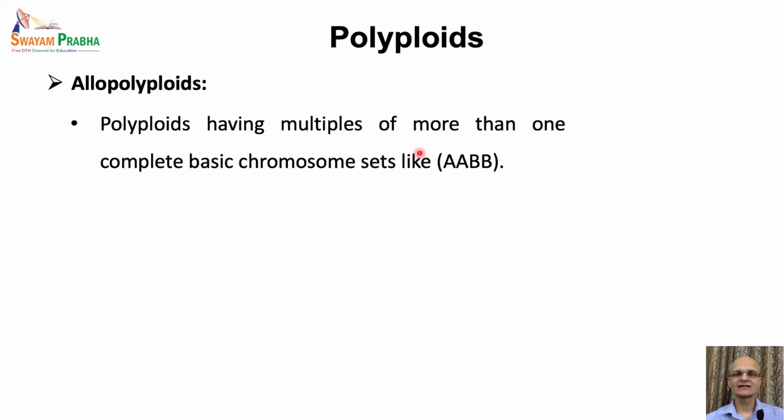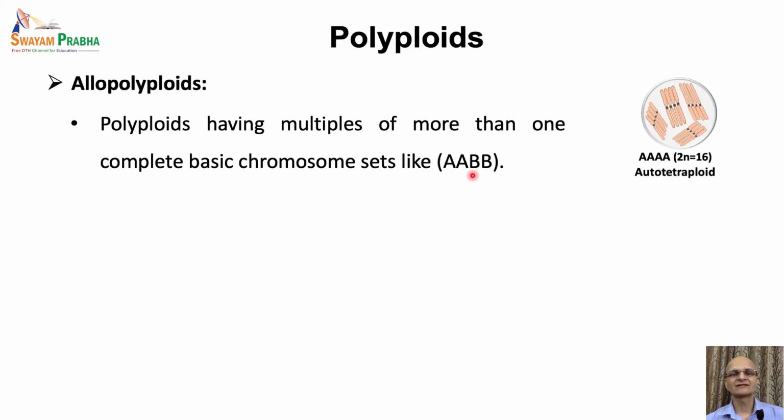The second category is allopolyploids. Polyploids having multiples of more than one complete basic chromosome set are known as allopolyploids. Like the plant with the ploidy level AABB is a tetraploid as it has 4 sets of chromosomes.